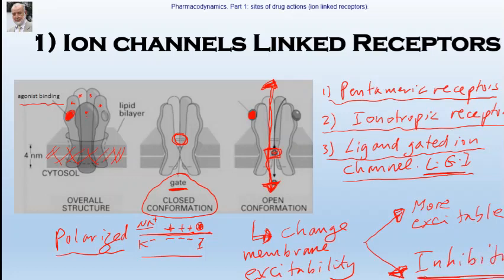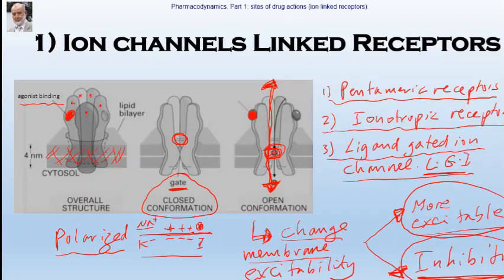or the membrane becomes inhibited. Inhibition. Okay? Therefore, when the agonist binds to the receptor, it will open a certain channel. Channel means certain ions rush in or out. This will change membrane excitability. Either the membrane becomes more excitable or less excitable, meaning inhibition. Okay? So we'll talk first about an example of membrane excitation by an ion channel linked receptor and membrane inhibition by an ion channel linked receptor.